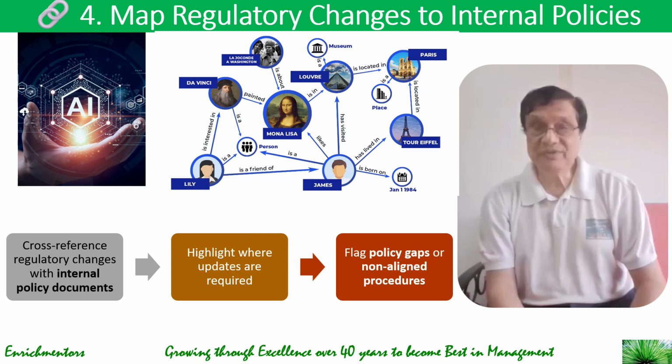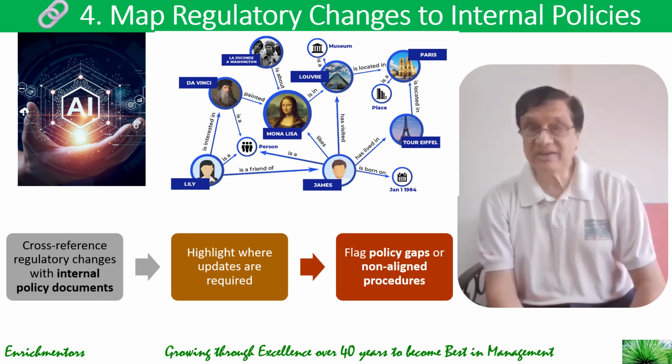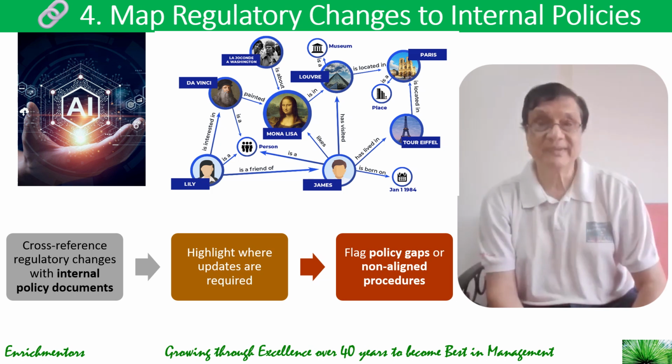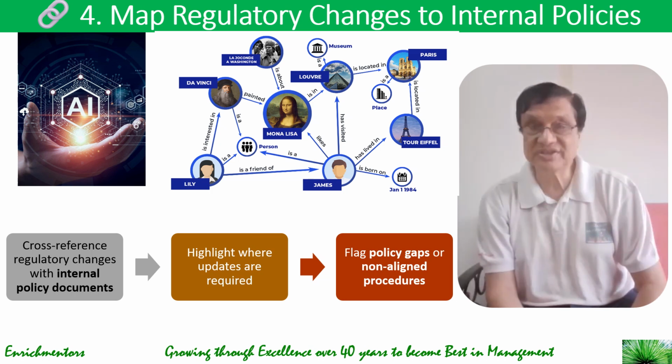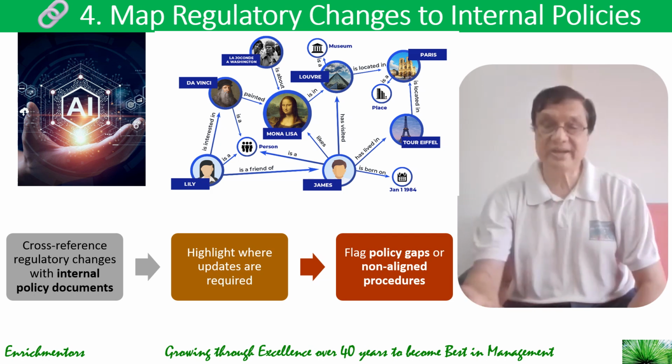An output of this could read like this: if the EU GDPR adds stricter data transfer rules, the system identifies and flags the outdated internal data retention policy. So a change and its impact on internal policies being compliant is detected in this way.